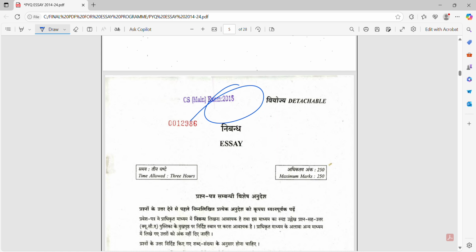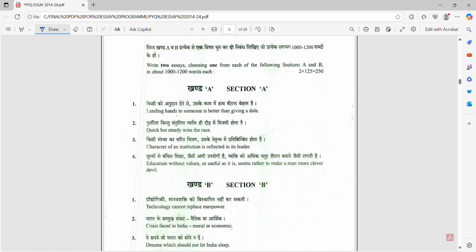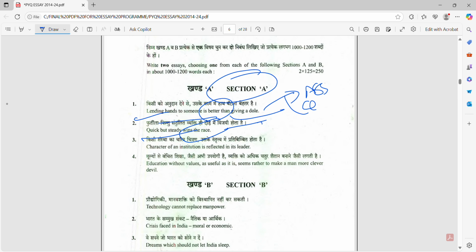Okay, in both sections they will give just statement-based, assertion-based, or quotation-based questions, not like debate, this type of question which are easily dealt with. Okay, this is section 1. Lending a hat to someone is better than giving a dole. This is quotation based. Quick but steady wins the race. This is also a statement, or assertion, or quotation. Okay, or descriptive, narration-based question.